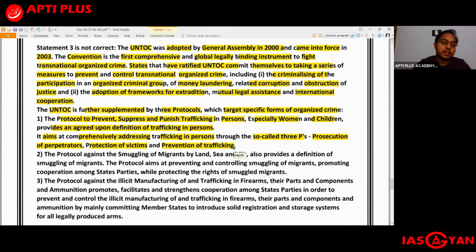The second protocol under UNTOC, let us look at it. The protocol against the smuggling of migrants by land, sea, and air also provides a definition of the smuggling of migrants. The protocol aims at preventing and controlling smuggling of migrants, promoting cooperation among the state parties while protecting the rights of the smuggled migrants.